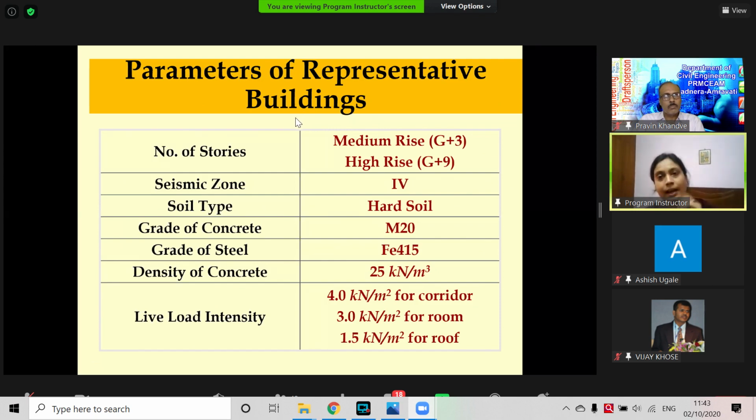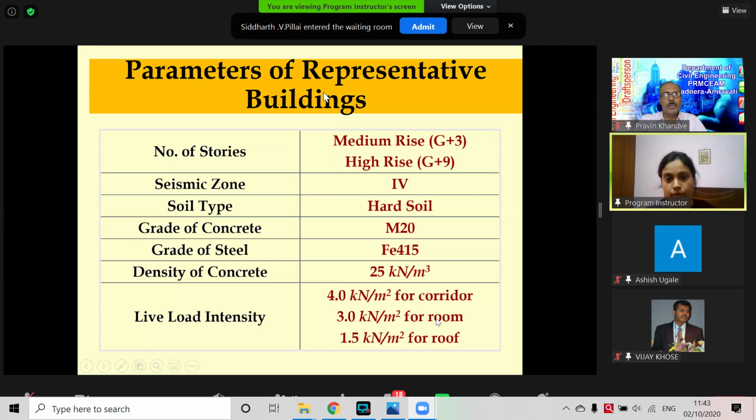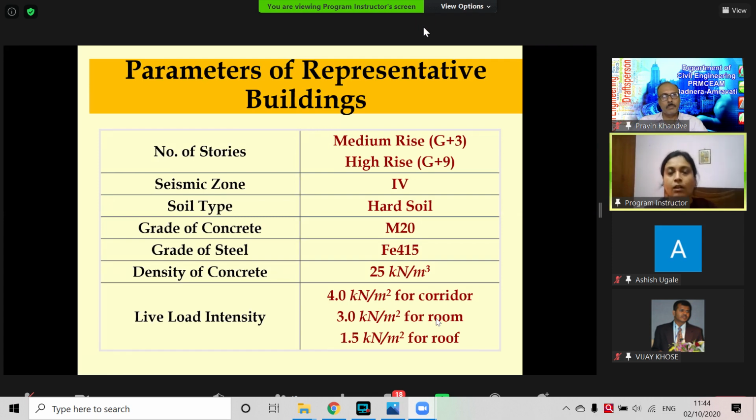Seismic zone is quite high, Seismic zone 4, that means Delhi region or Ropar, they are in 4. Soil type was hard soil, grade of concrete M20, which is commonly used. Grade of steel Fe415, density of concrete is 25. And for live load, I have taken the directives given by the IS 875, part 2. The result.